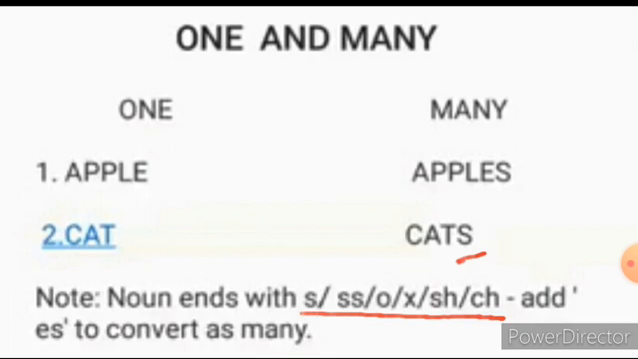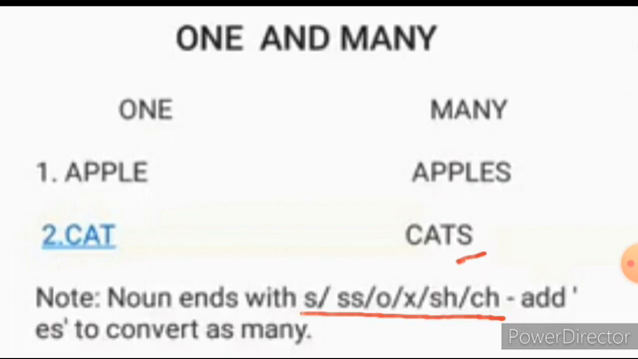Listen, the title is one and many. So one means the thing which is only one is known as one, whereas many means more than one is known as many. Look at the first example, apple. Apple is only one in number, so it is mentioned in the one column. Whereas how will we convert it into many, that is more than one apple? We have to add the letter S to make it into many. So the answer is apples, A-P-P-L-E-S.